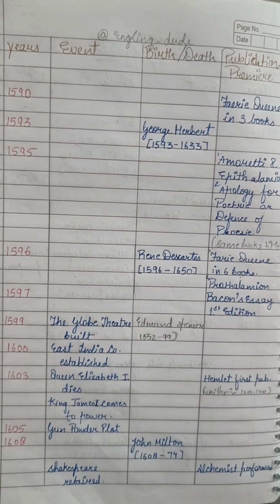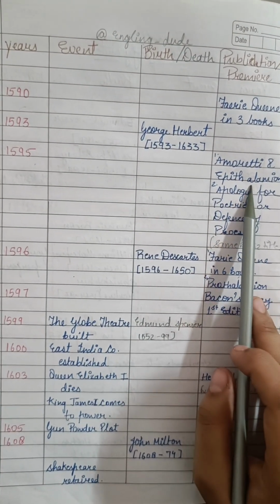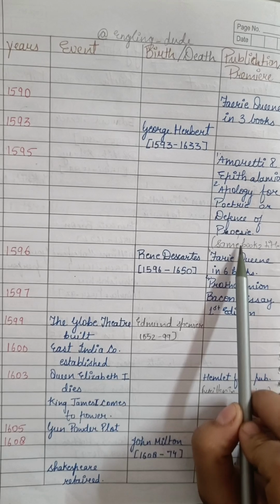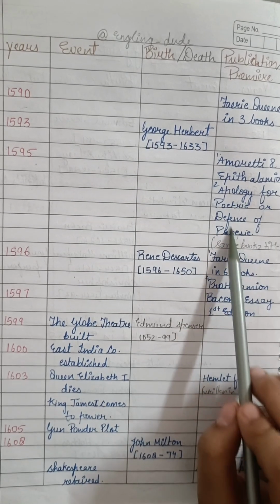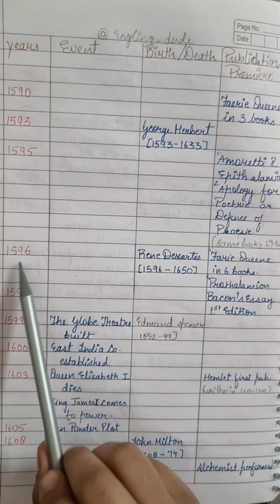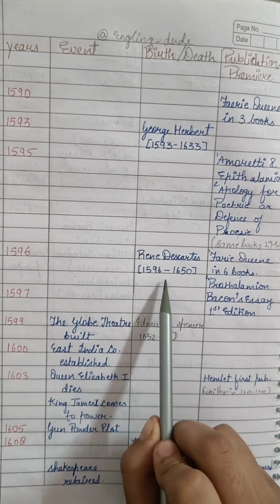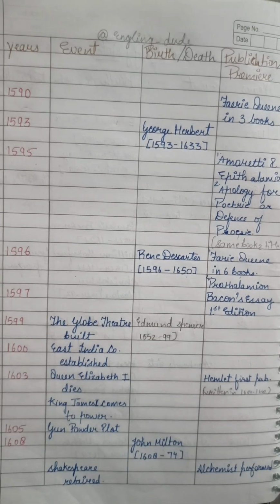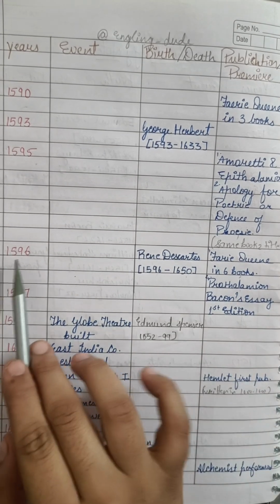All right. Between this, there is the year 1595 in which Amoretti and Epithalamion, two books, were published. And Apology for Poetry or Defence of Poesy, the same book with two different titles, was published. So three works were published in 1595. In 1596, the Faerie Queene was in six books, and René Descartes was also born in 1596. Prothalamion was also published in the same year, 1596.